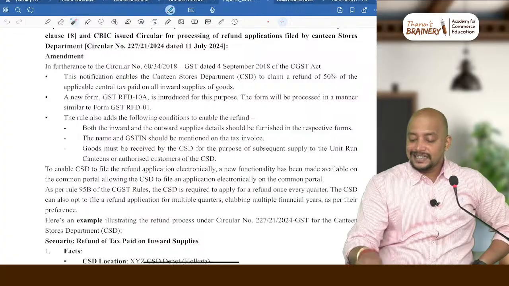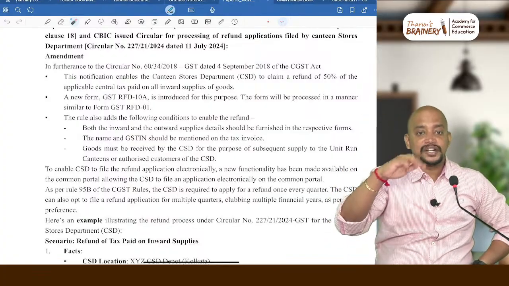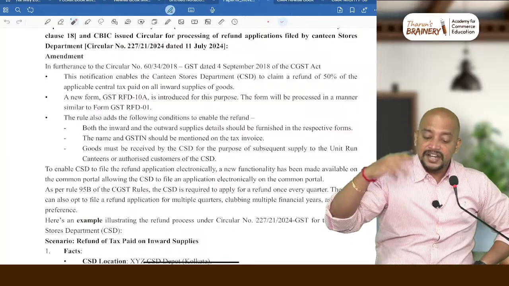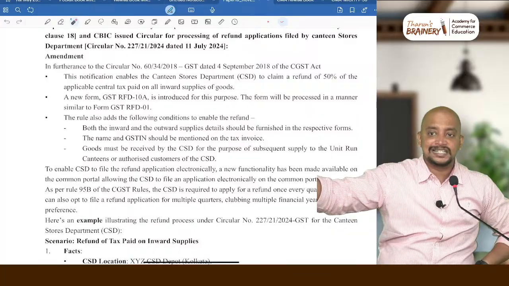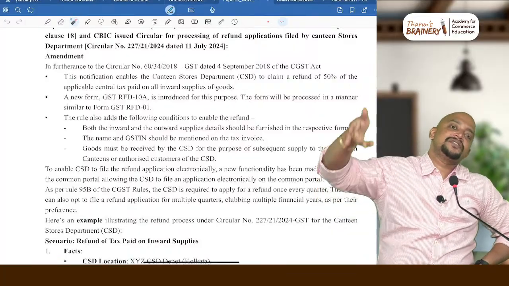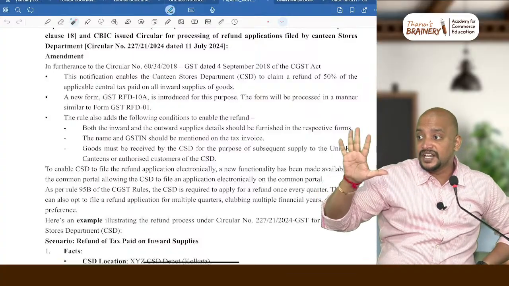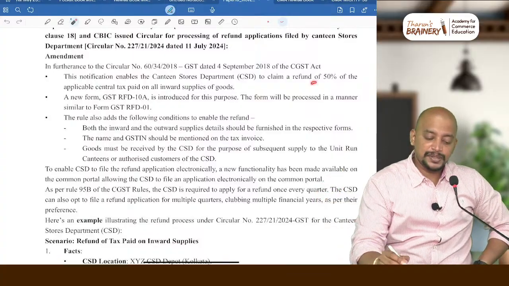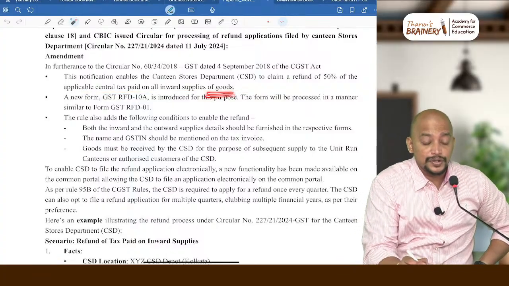So the defense canteen also will buy the goods. On that goods, whatever GST they paid, whenever they are making sale to their military people, they will not be charging any GST. So due to that reason, whatever GST paid on their inward supplies, they will get a refund of 50%. Okay, 50% of the applicable central tax paid on all inward supply of goods.